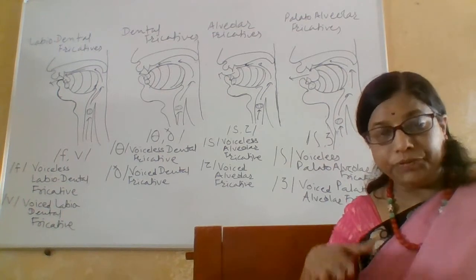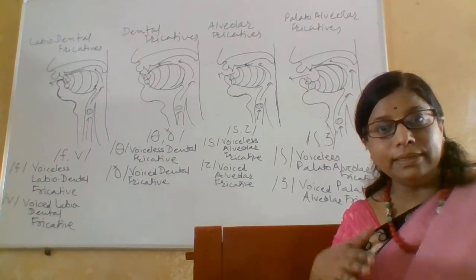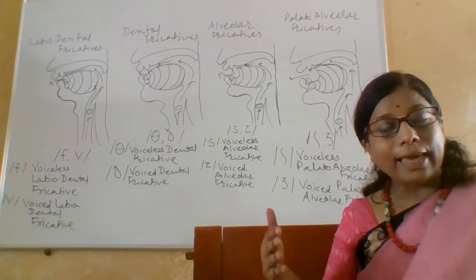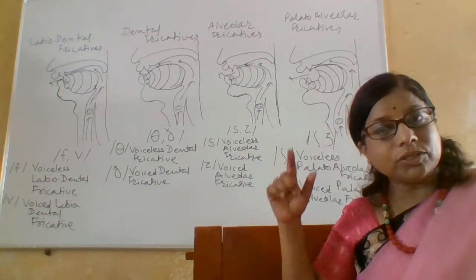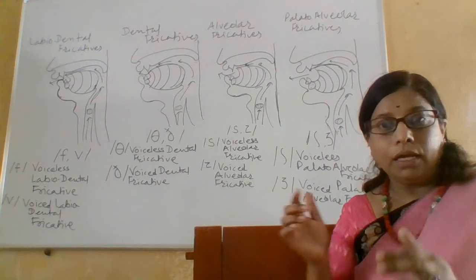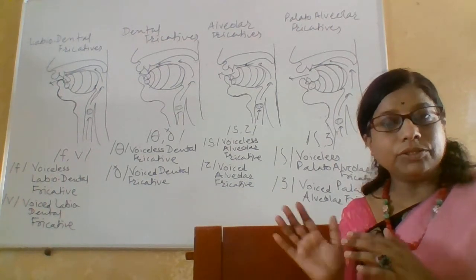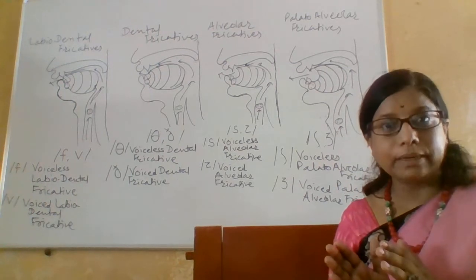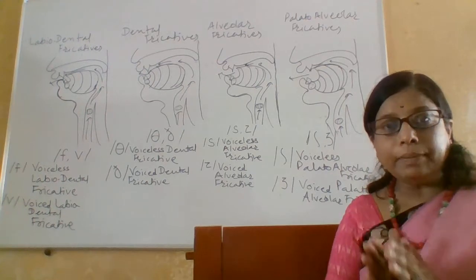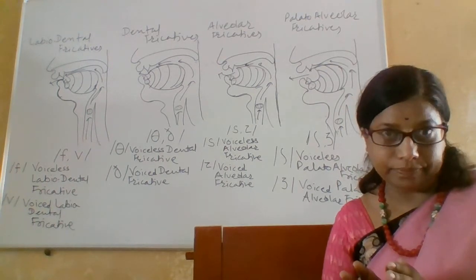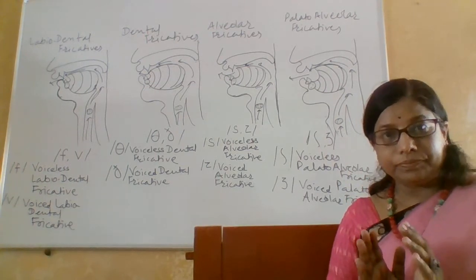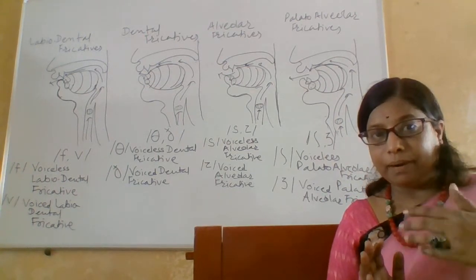Their process of production resembles that of the plosives. They are produced like the plosives except the third stage, the release stage. So here are the 3 stages. First, the organs of speech come very much close to each other. Listen to that part carefully.